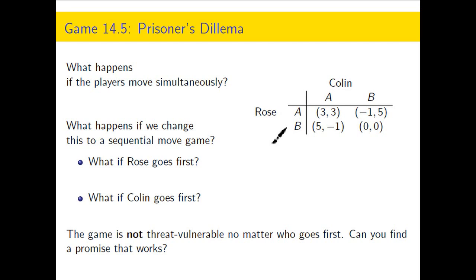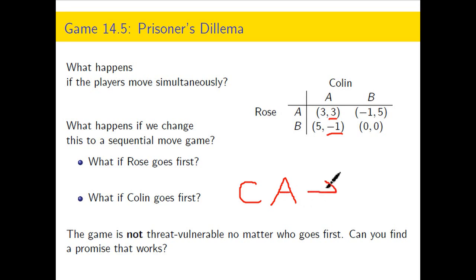You should do the reading, and when you do, Strafen makes the point that raising the value, a promise, raises Colin's value essentially, and a threat decreases it. So that's what we need to do. We need to give Colin a reason to choose A over B. Well, here's what Rose can do. She can say, look, I'll make sure you get 3 instead of -1. So she's increased Colin's payoff by 1.